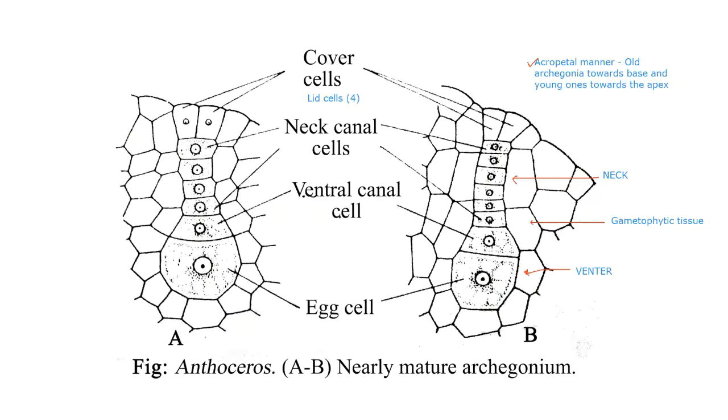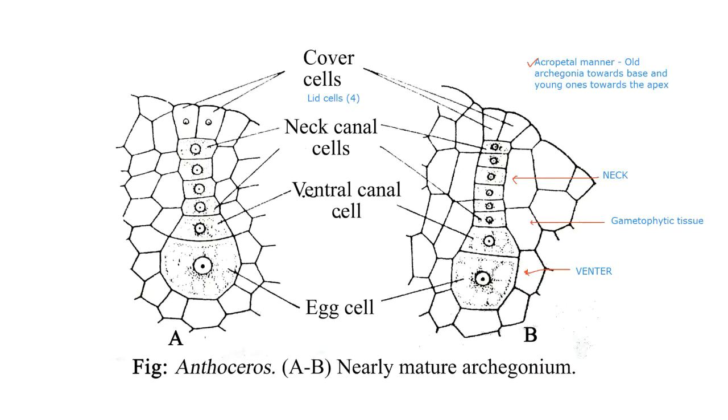Clue in the sense there has to be some kind of attraction for these male gametes to come up to the female gamete. And usually it is some organic acid like malic acid, which acts as an attractant and which is secreted by the archegonia in the water, and as a result the mass of anthrozoids starts swimming towards the mature archegonia.